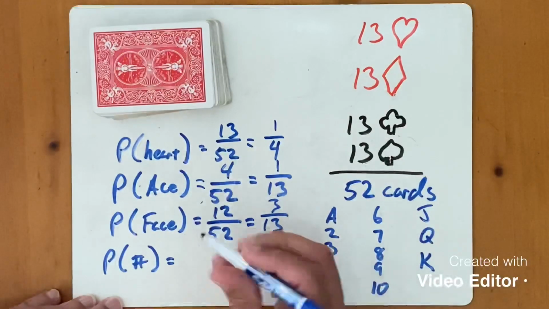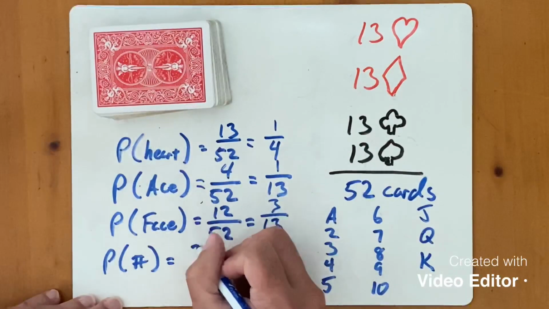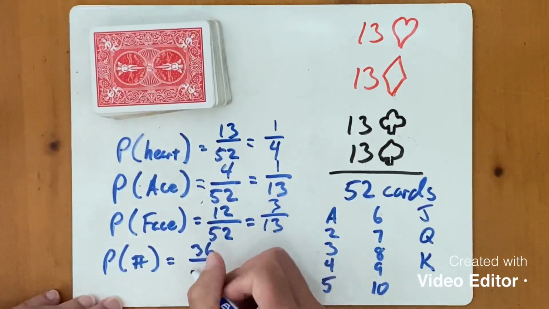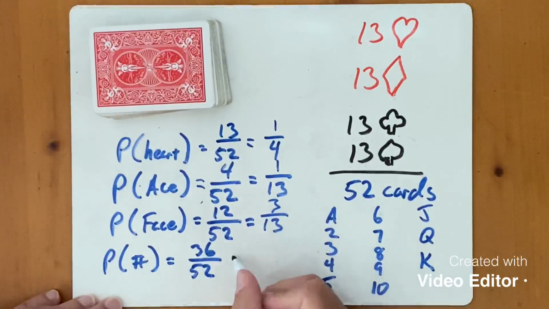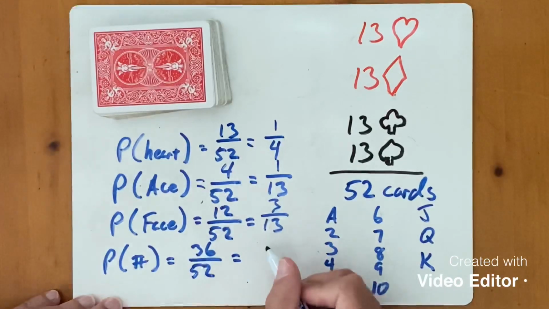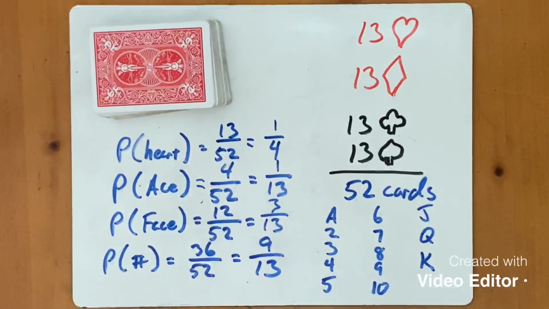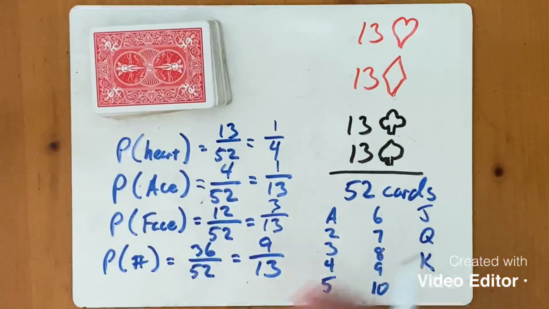So 9 times 4 is 36. There's 36 number cards in the entire deck out of a possible 52. When I simplify that, it becomes 9 out of 13.